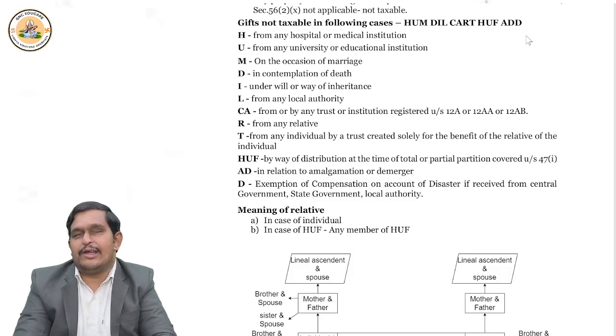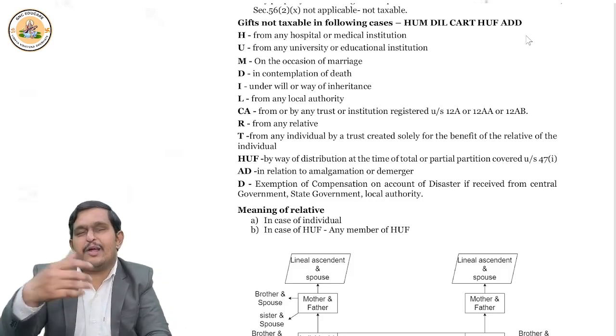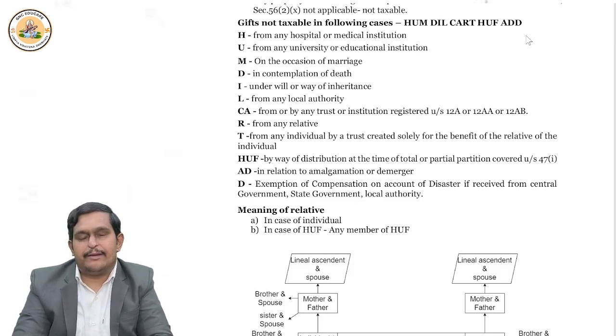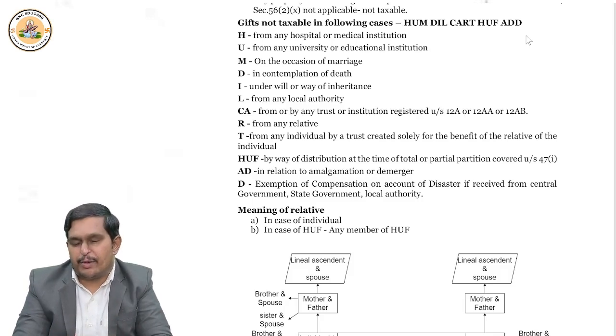If relatives give any gift to you, then it is exempt. If any private trust is created and money is put into the private trust for the benefit of some relative, then definitely it is also exempt. Now, if any HUF partition happens, whether total or partial partition, and the family members get some properties, that is also fully exempt.